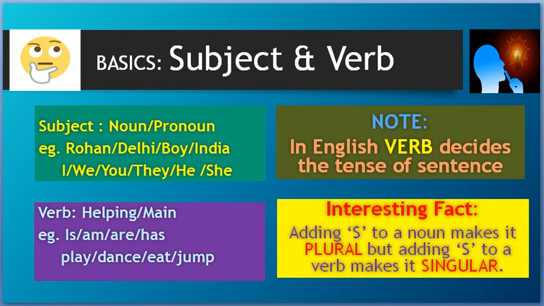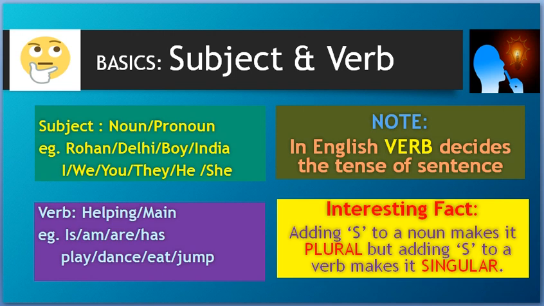These are main verbs. Here, one thing is to be noted. In English, it is verb that decides the tense of a sentence. Verb only decides the tense of a sentence. There is a very interesting fact here.